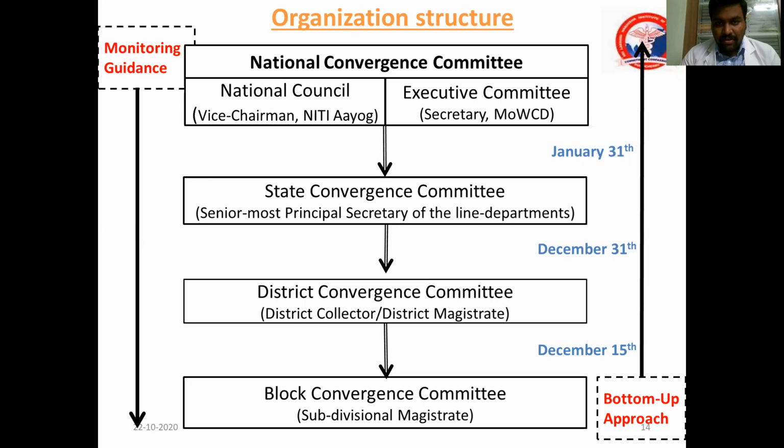Once a plan is drawn, that is the PIP, the program implementation plan, the budget will be allocated, the strategies will be started, and the monitoring mechanism is important. What is happening? That will happen from the top to the bottom. That is, after implementing the PIP, the monitoring will start from the national level to state level to district level to block level and to the ultimate bottom line.